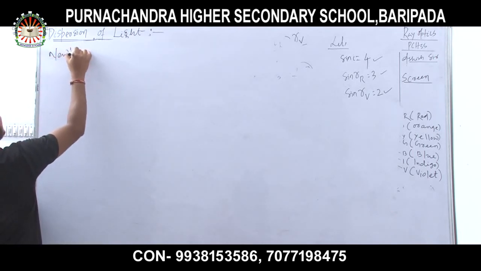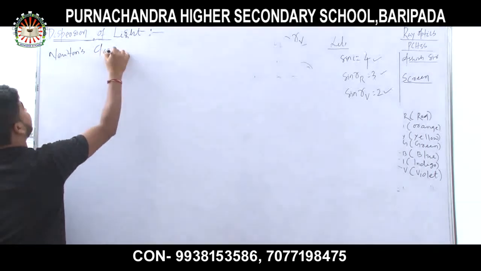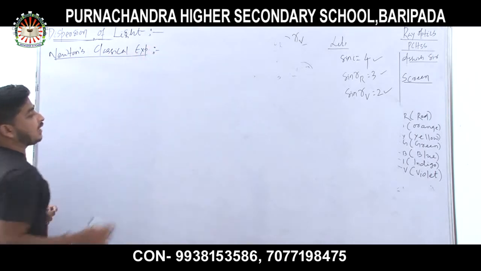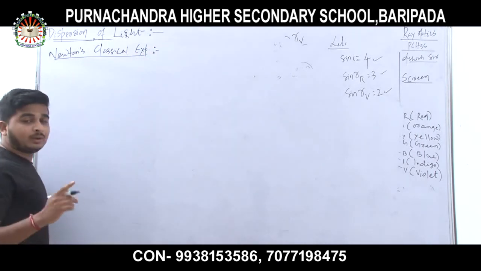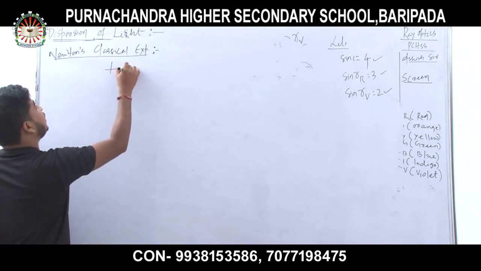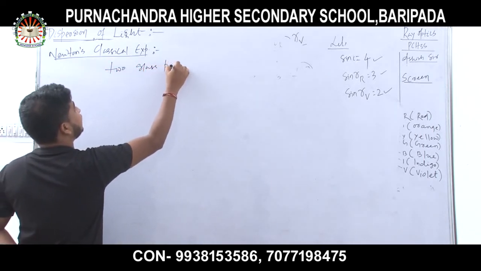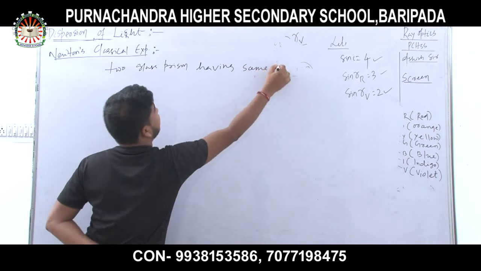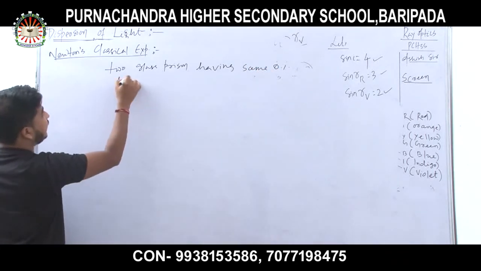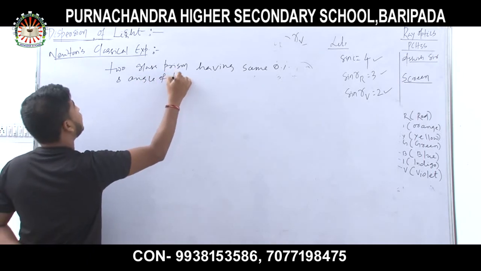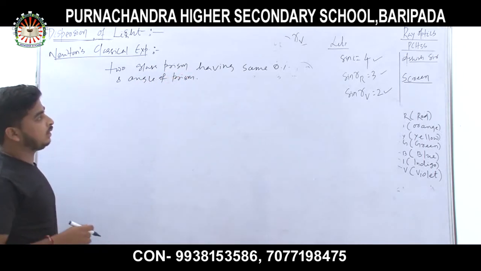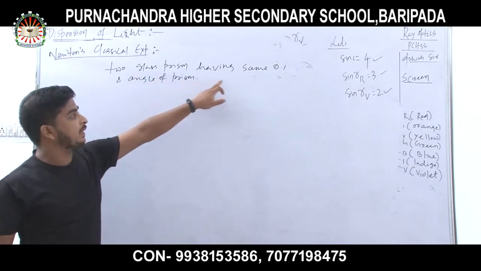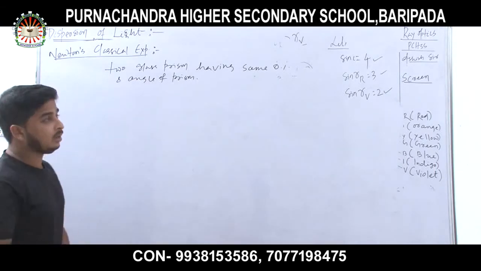Newton's classical experiment. So what is Newton's classical experiment? Now he took 2 glass prisms. How many glass prisms? 2 glass prisms having the same refractive index and the same angle of prism. This is the instrument you need to verify the Newton classical experiment: 2 glass prisms having same refractive index and same angle of prism.